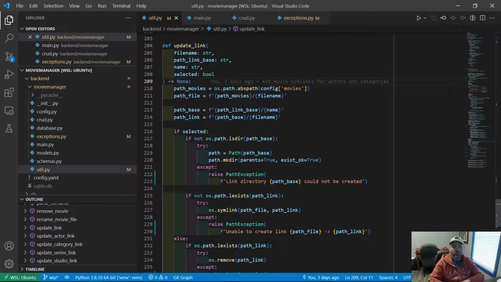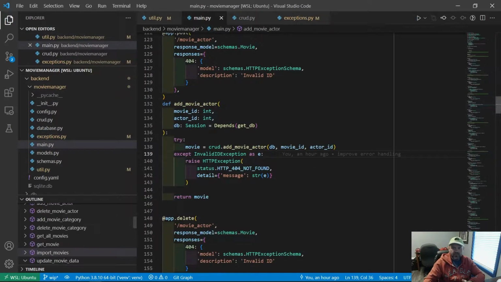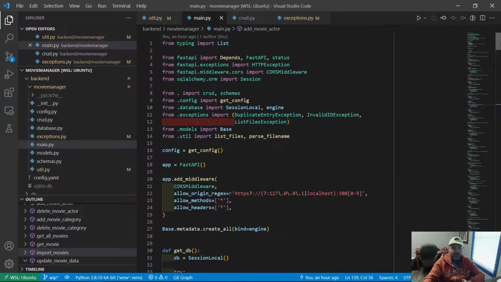All right, so now we need to go handle the consequences of adding these new exceptions. We need to know where these exceptions might be raised and what might be calling those so we can trace that back to the endpoint that needs to actually handle them. None of the things in main.py actually use any of our changed utility functions. The functions we changed were update link, migrate file, and rename movie file.